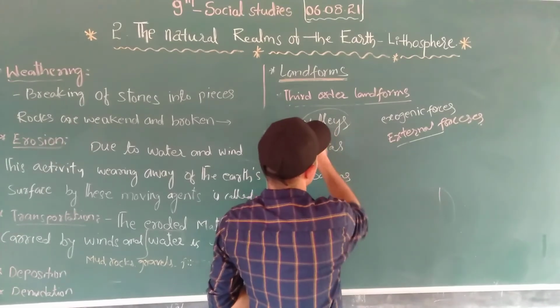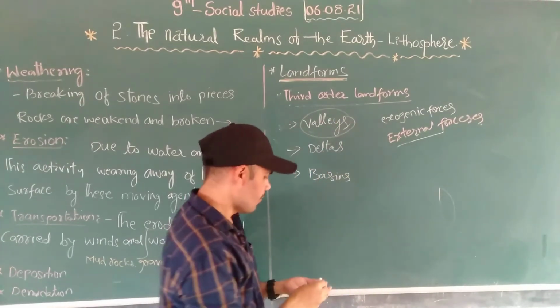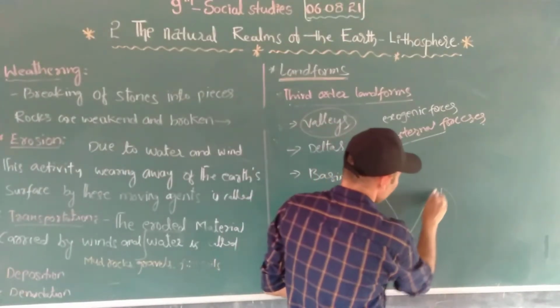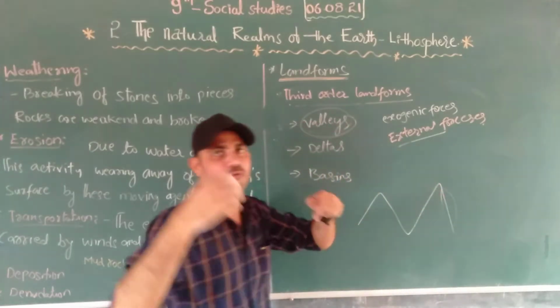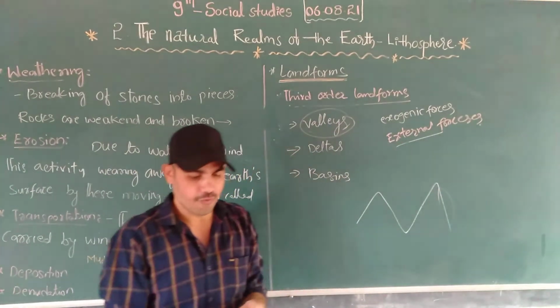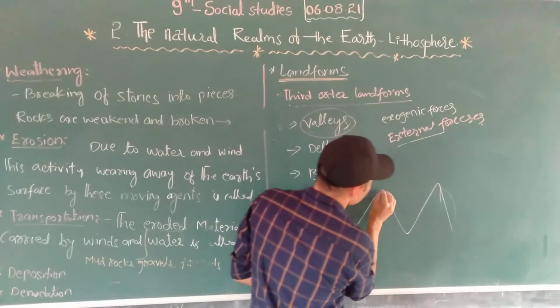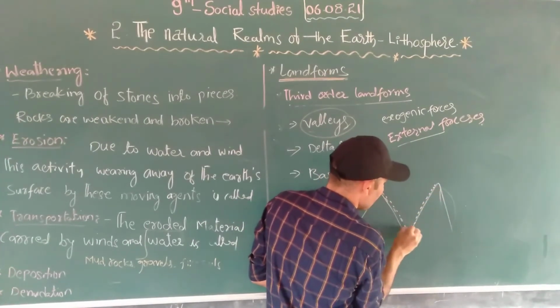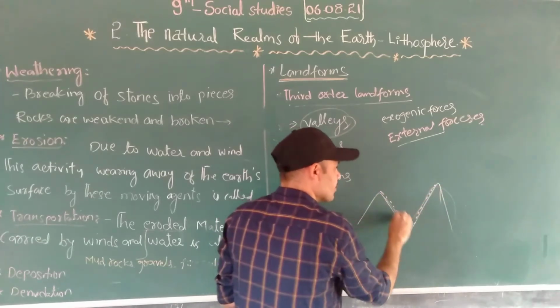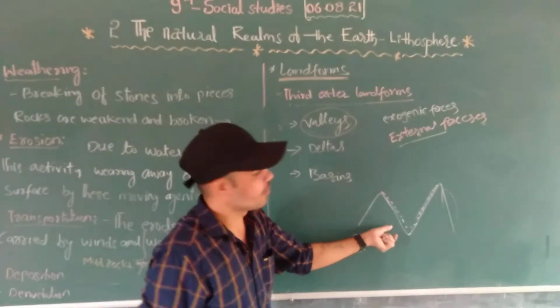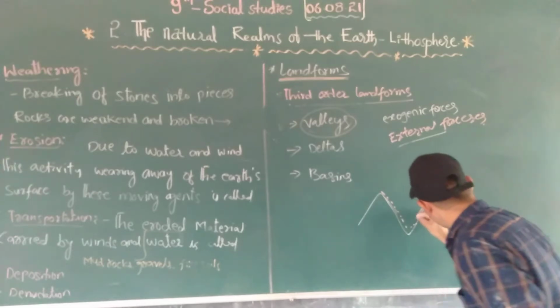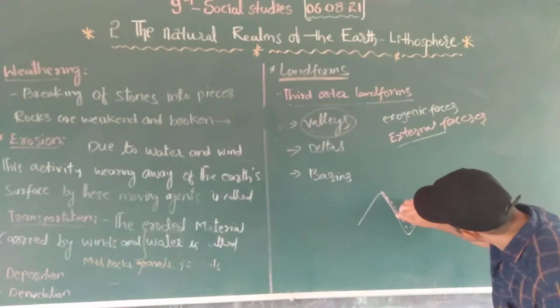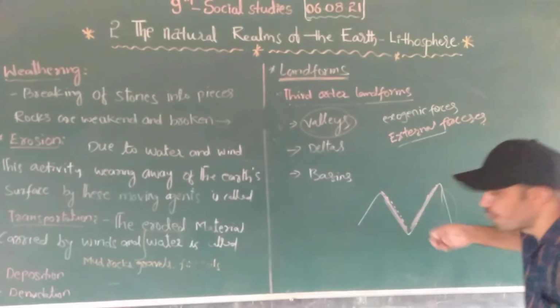See, valleys. First we consider the valleys. What are valleys? These are the mountains. When heavy rains fall, water will automatically flow. Due to the flow of the water, these lands will be cut by the force of the water.